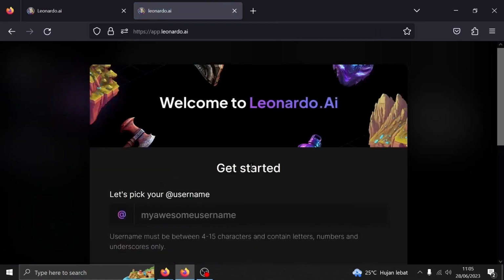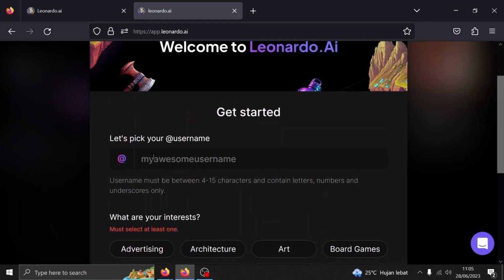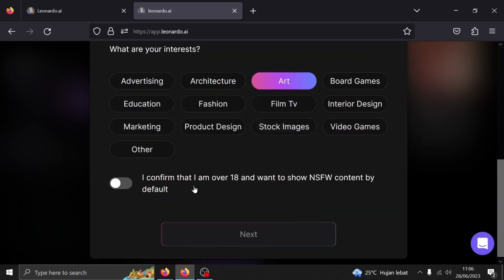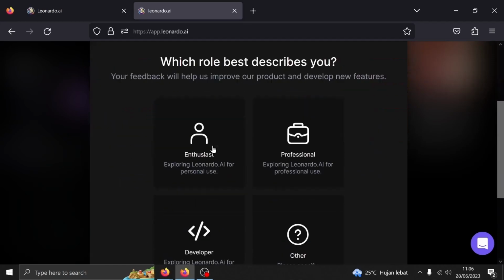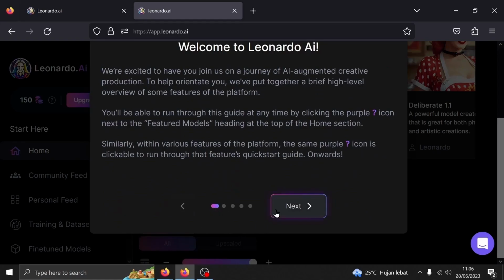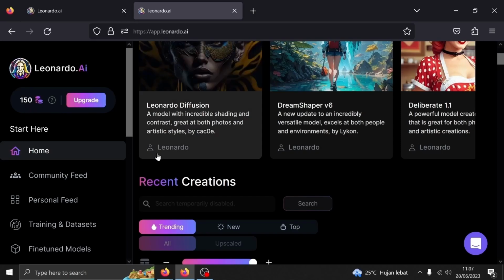When you first log into Leonardo AI, you'll be greeted with a registration of some sort. You'll be asked to pick a username, purpose, and all those stuffs. Let's fast forward a bit to keep the video short. Here we are at the Leonardo AI home screen. At the time of recording, they give 150 credits which restart daily. You can also see others' generated pictures.